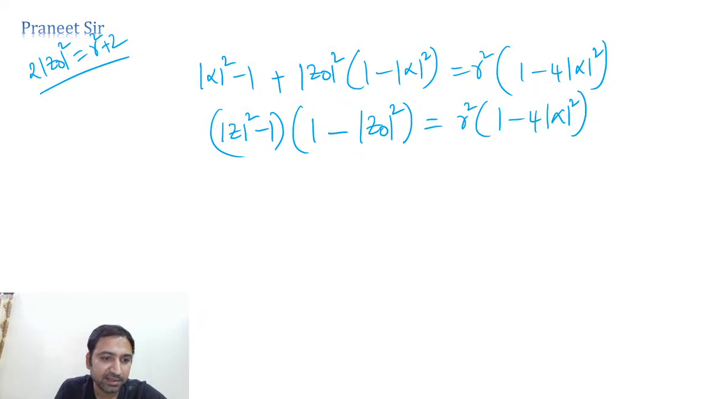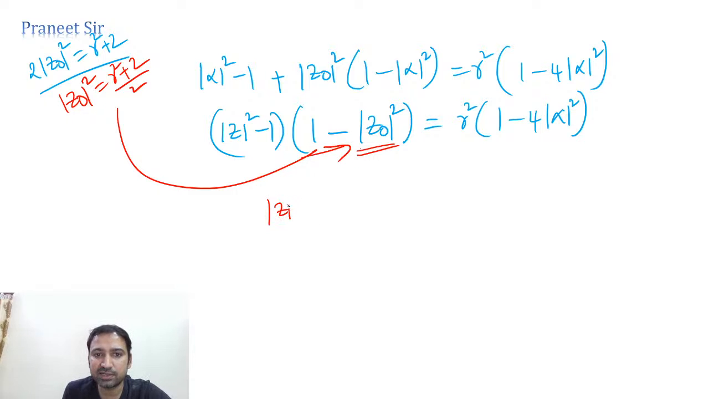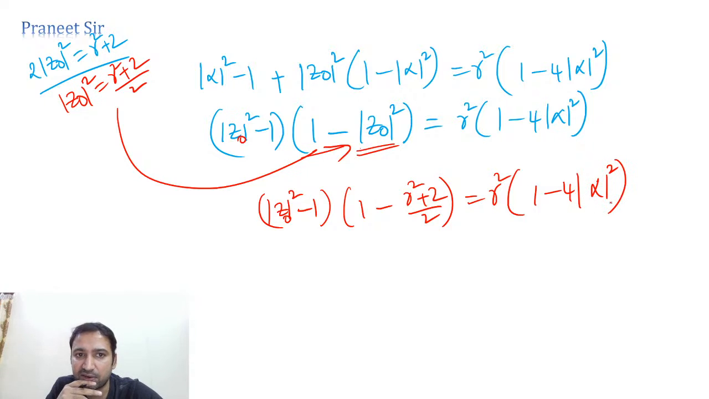Clear? So now tell me, guys, in place of mod Z naught square, can I substitute mod Z naught square is equal to R square plus 2 by 2? Let's substitute this value here. If you substitute this value, what are we getting? Mod Z naught square minus 1, into 1 minus R square plus 2 by 2, is equal to R square into 1 minus 4 times mod alpha square. Correct or not?